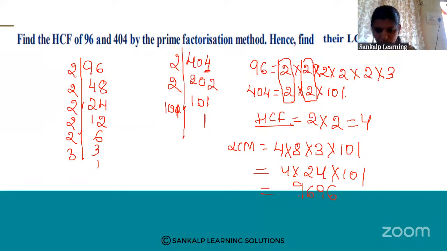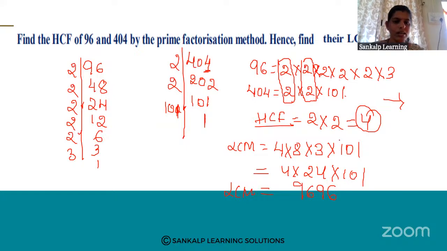9696. Okay, this is the LCM of these two numbers, and this question can be asked for 2 marks. Find HCF and LCM, both they will ask. So HCF is 4 and LCM is 9696. Okay. If you want, you can take it down.